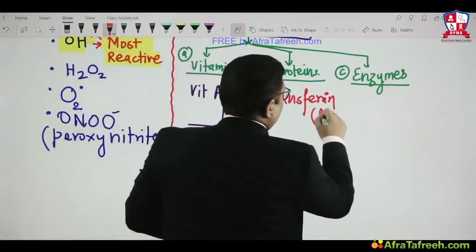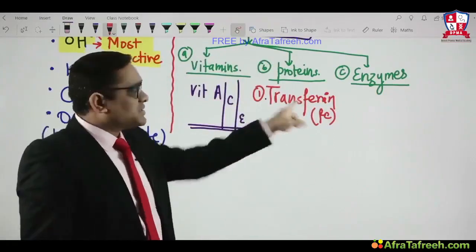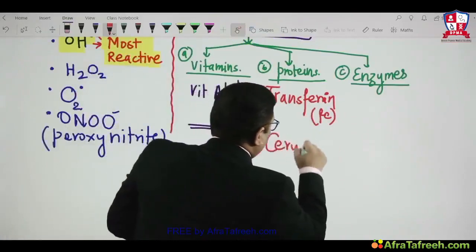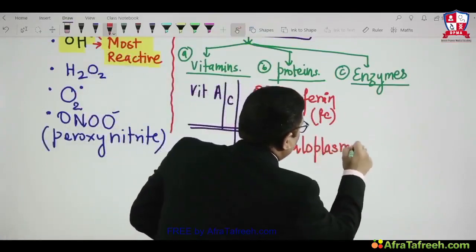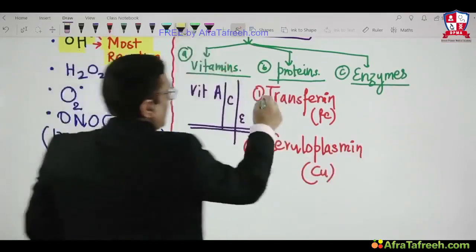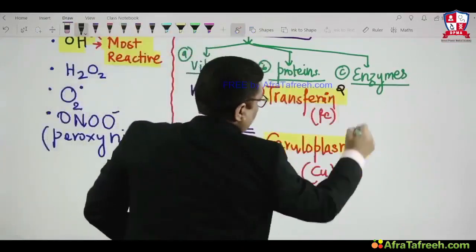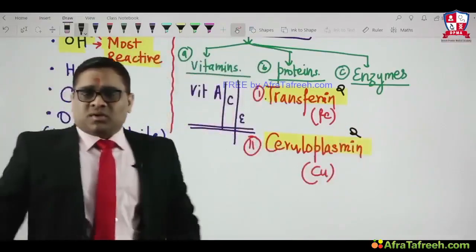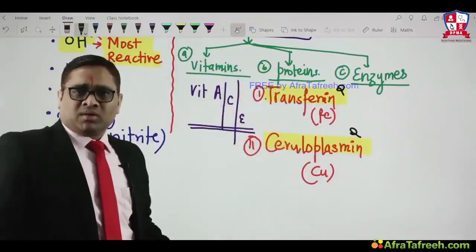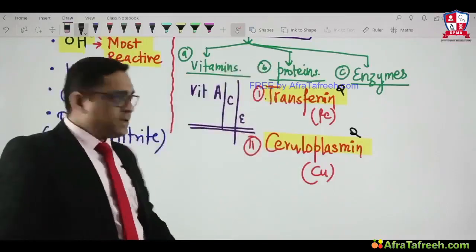So transferrin, as I said, will carry iron. So it is an antioxidant. It will prevent damage caused by iron. Transferrin is a carrier protein for iron. Same way, ceruloplasmin. Ceruloplasmin is a carrier protein for copper, and keep these things in your mind. These were All India questions in 2017 and 2016, right? Which of the following carrier proteins is an antioxidant? Both of the above are carrier proteins which are antioxidants. Ceruloplasmin for copper, transferrin for iron, right?